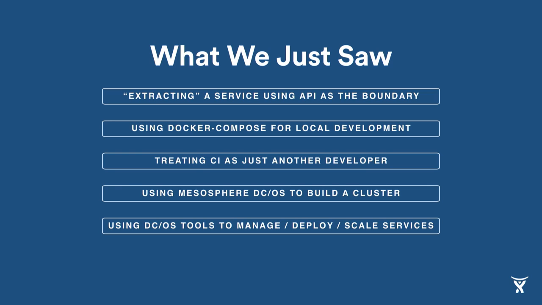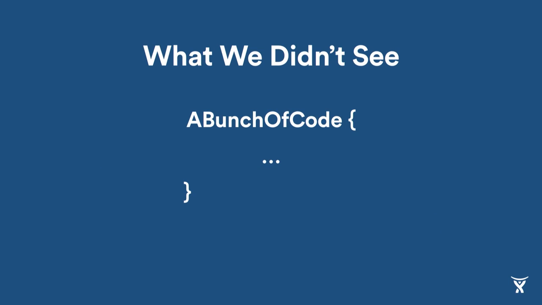So what we just saw: extracting the microservices, using the API as the boundary. We talked about the contract. Using Docker Compose for local development. Treating CI as just another developer, which is awesome. Using Mesosphere to build that cluster, and using the tools to manage and deploy things. What we didn't see: a bunch of code.